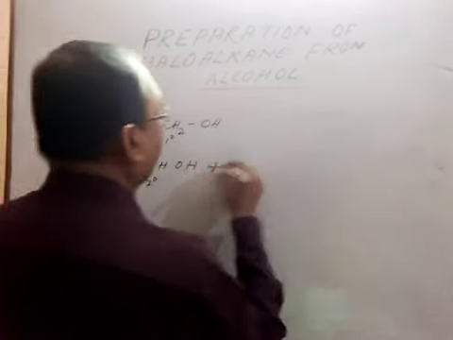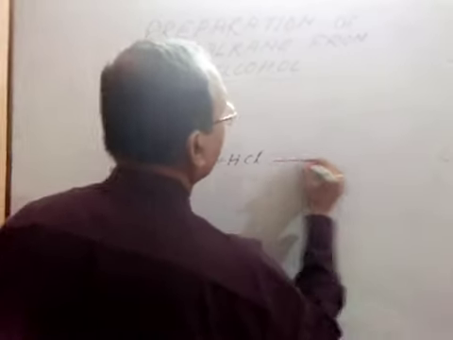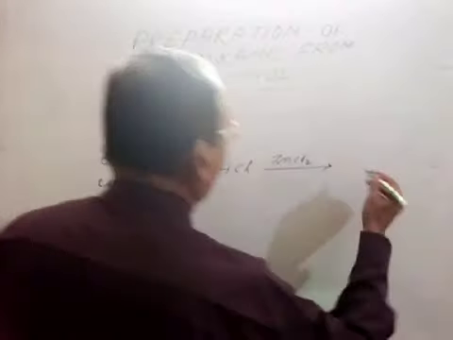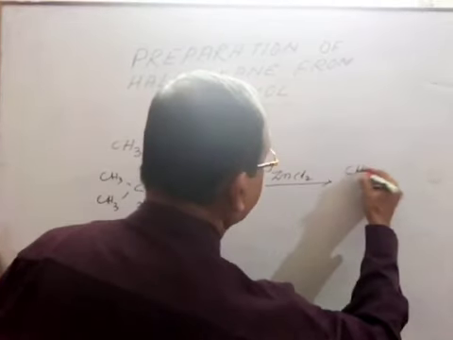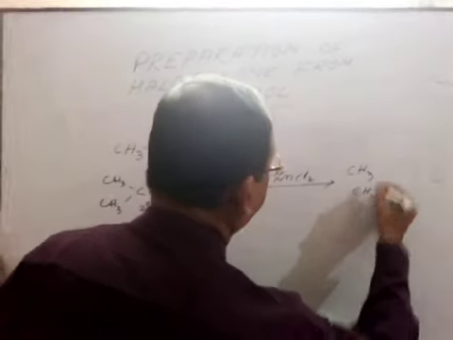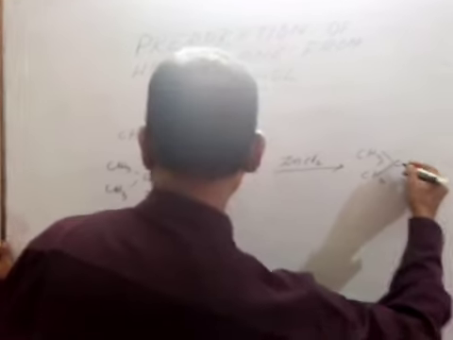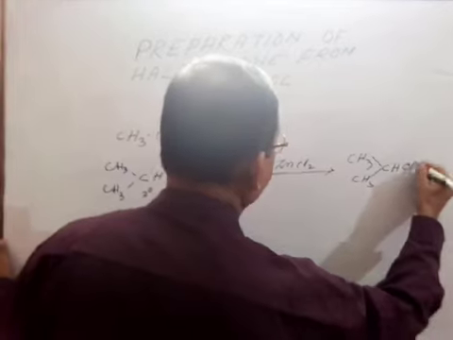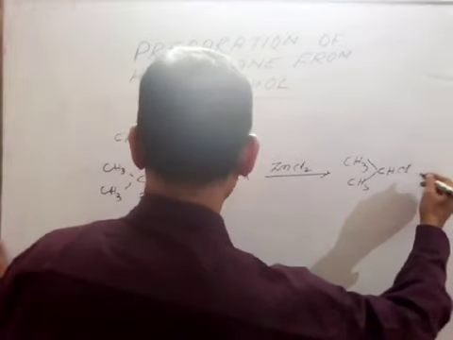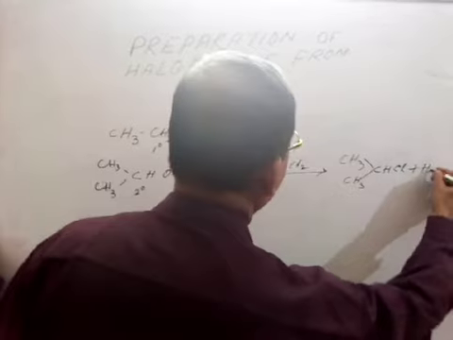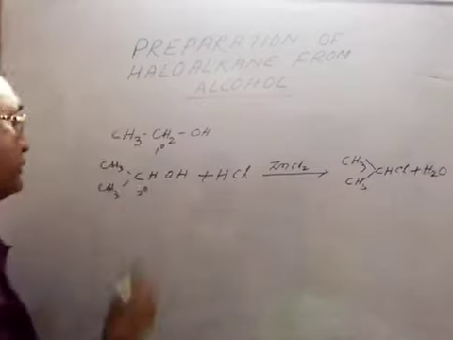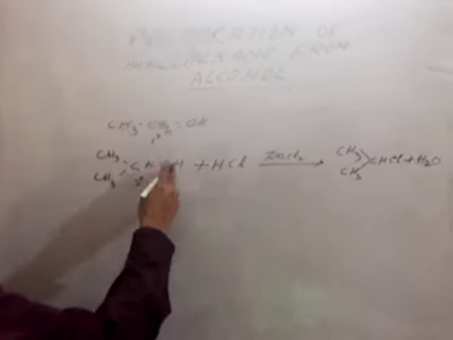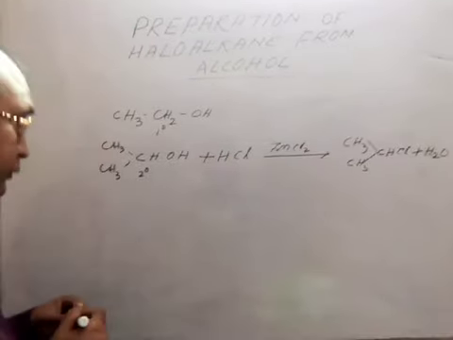If it reacts with HCl, here also ZnCl2 is required, and the product will be CH3CHClCH3 plus H2O. Chlorine will join here and water will separate out.